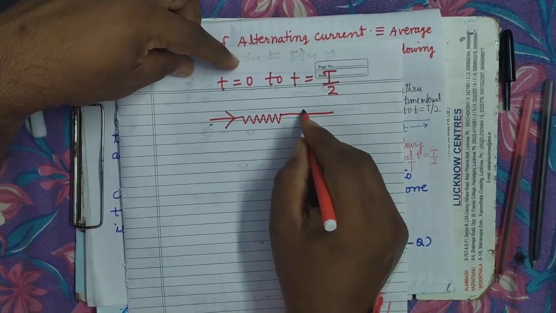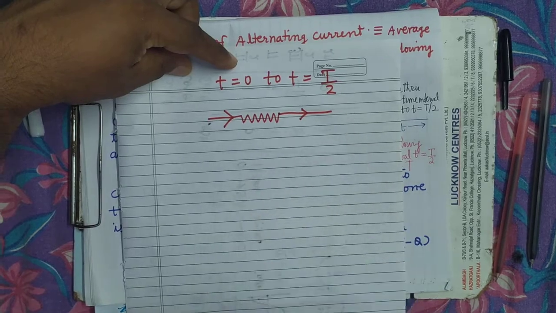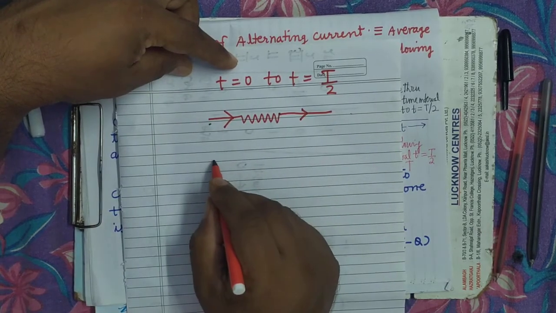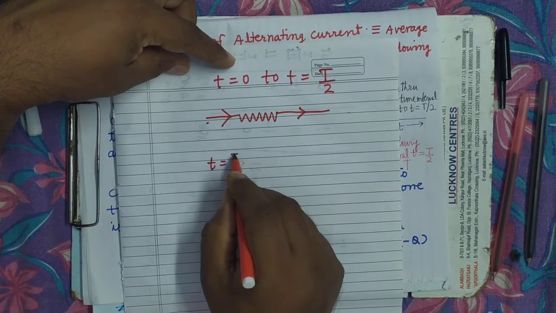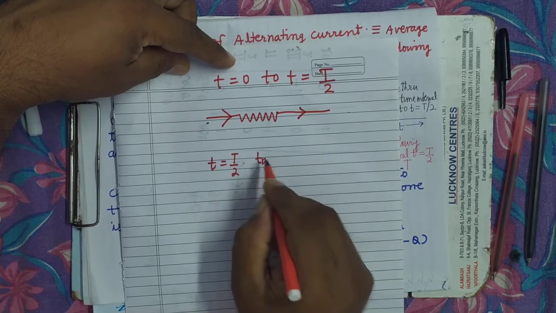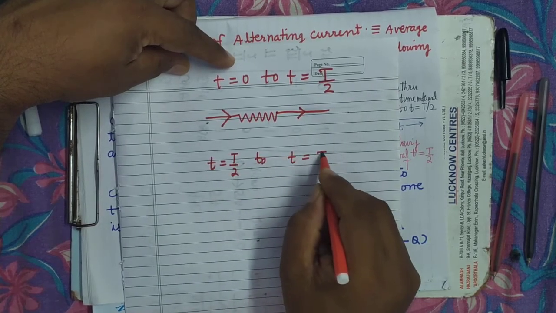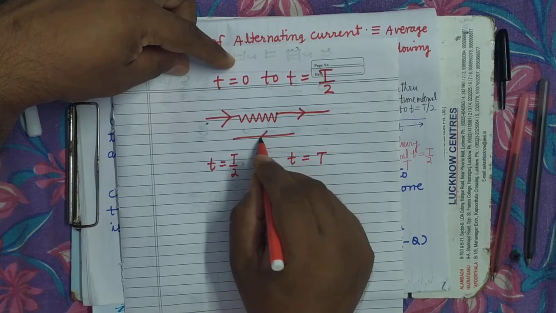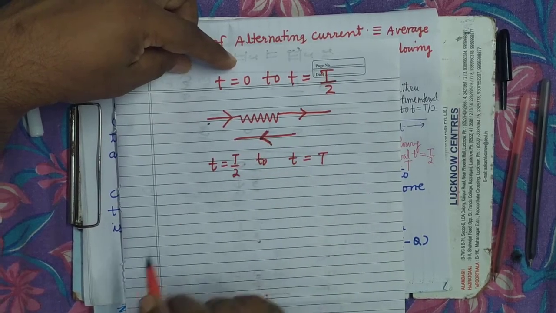It means that for time t equals 0 to t equals T by 2, current is flowing in this direction, charge is flowing in this direction, while from time t equals T by 2 to t equals T, charge is flowing in this direction. Current is flowing in this direction.